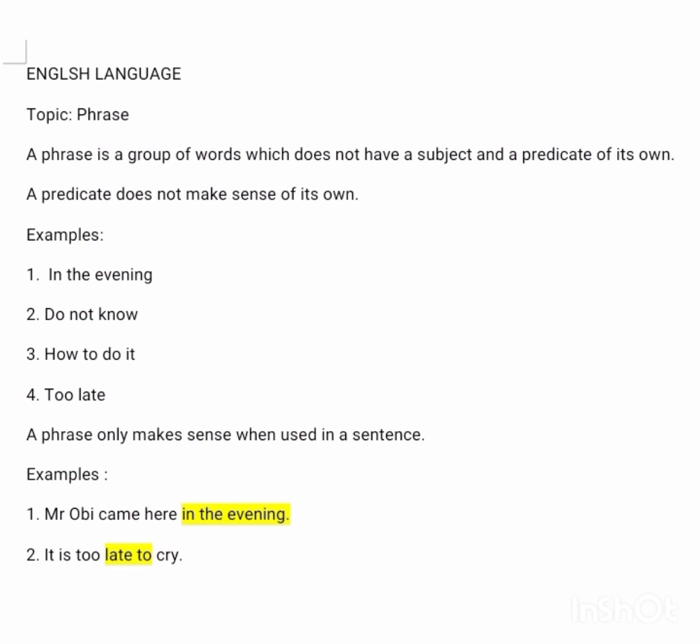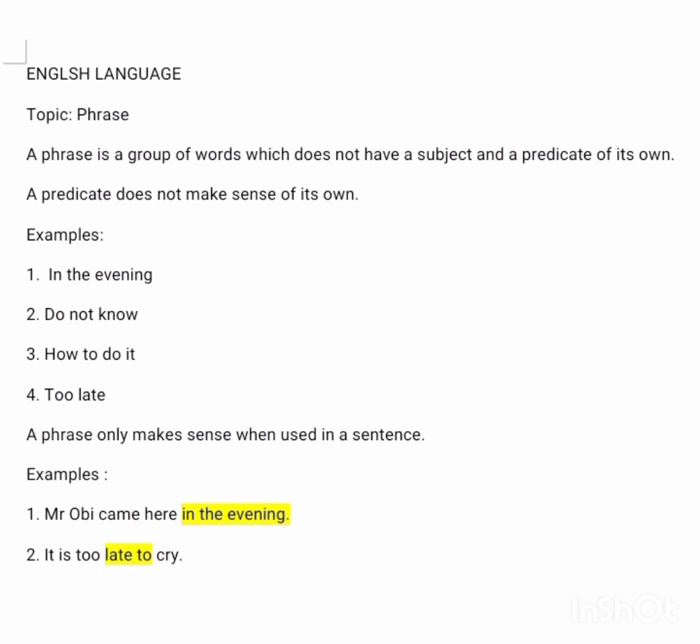Always remember that a phrase does not make sense on its own. It cannot make sense. Okay? They are a group of words which does not have a subject and a predicate. There's no subject. Nothing starts. It doesn't start from anywhere. It doesn't end anywhere. It just brings out something from the middle and drops, and then nobody knows where it is heading to. You don't know when it started, you don't know where it is heading to. It's just in the middle there. That is why it is a phrase.